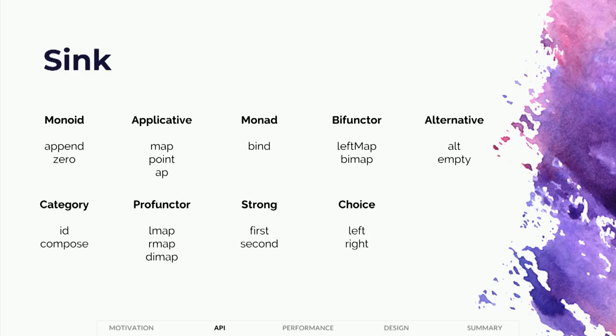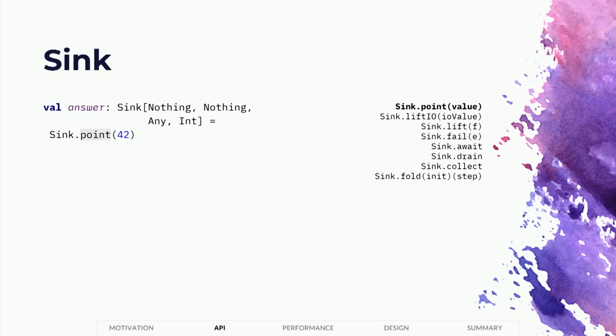Now, to construct a sink, you can use the various constructors in the sink companion object. So this sink, for example, will consume any value and will produce the constant value provided to point. And this sink is very similar to point, but it will consume any value and will produce the value produced by the I/O value, and will also fail with the same error type for that I/O. Sink.lift will take a function and consume values of the type of the sink, pass them through the function, and return the result in the sink's result.